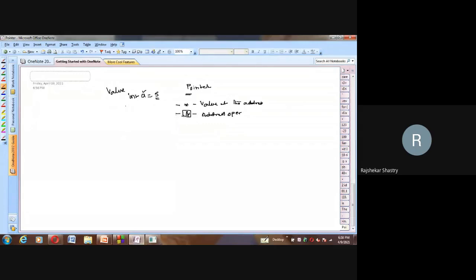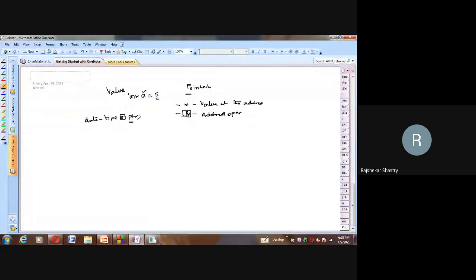So let us try to understand how we can declare the pointer. No need to worry, it is similar to a value variable. The only difference is while declaring, first of all we mention the data type, the same data type, then asterisk followed by the pointer variable. So this is the way we declare the pointer variable. Through this symbol, the compiler will understand that this is a pointer variable.